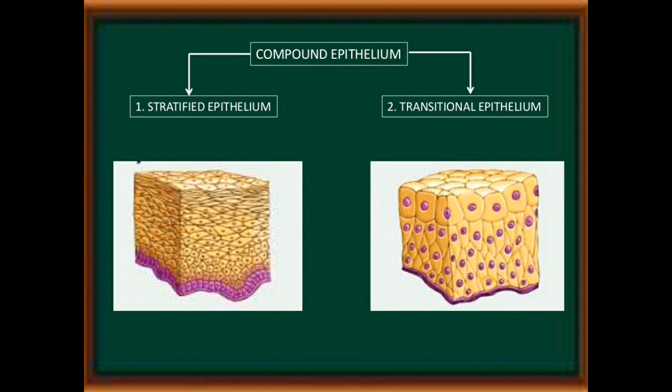Now see the compound epithelium. There are two types: stratified epithelium and transitional epithelium. Compound epithelium consists of many layers of cells lying on the basement membrane.